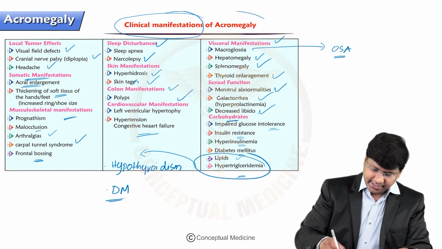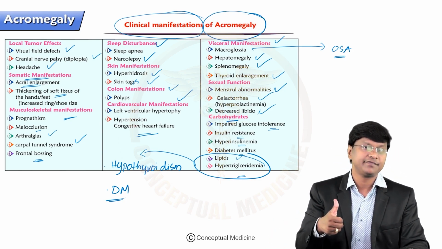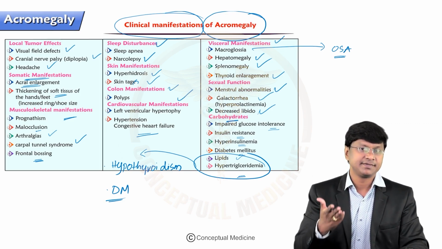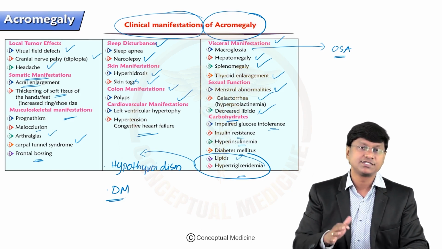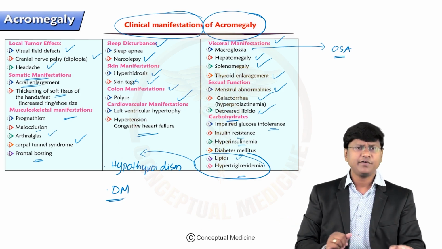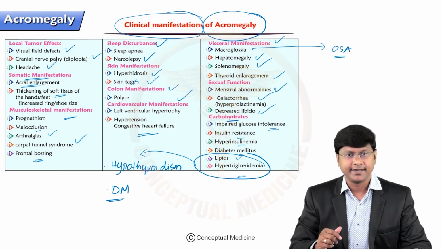So these are the clinical manifestations of acromegaly, right? Local tumor effects, somatic manifestations, musculoskeletal manifestations, sleep disturbance, skin manifestations, colon manifestations, cardiovascular, visceral, sexual, as well as the carbohydrate intolerance. Now finally, how will you diagnose your acromegaly?